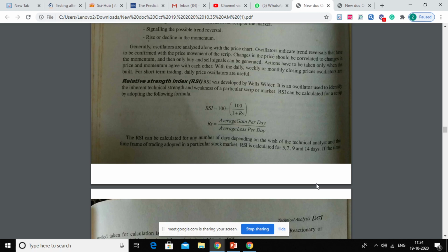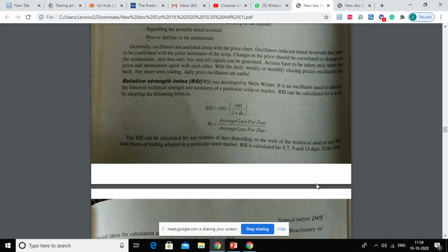So this line doesn't represent your daily closing prices, but this line represents your RSI. Understood? So if you have chosen a period of 5 days, then for each and every 5 day period, like for the next, this is for 10 days, I think? No, 9 days. This is for 9 days.